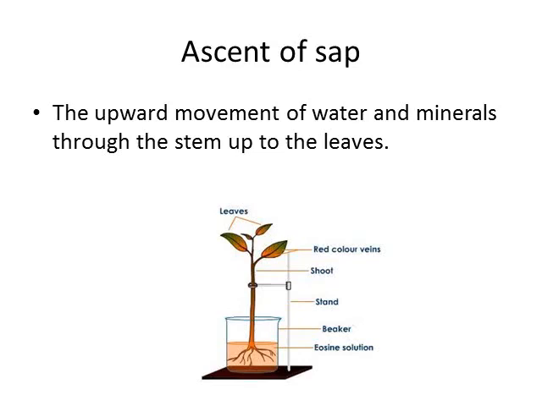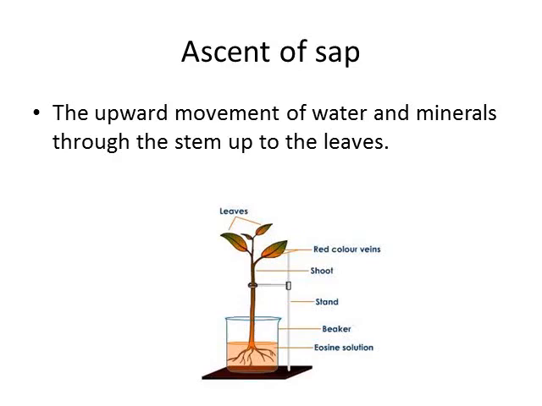Now we are going to study ascent of sap. I already told you that water reaches from the roots to the leaves by ascent of sap. The upward movement of water and minerals through the stem up to the leaves is called ascent of sap.